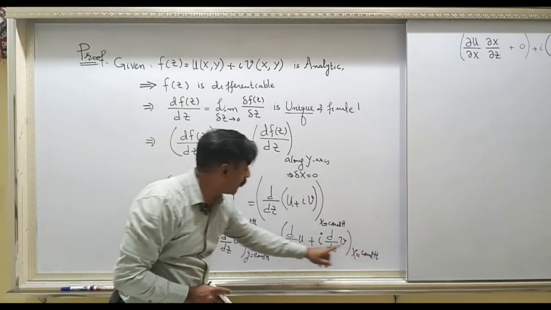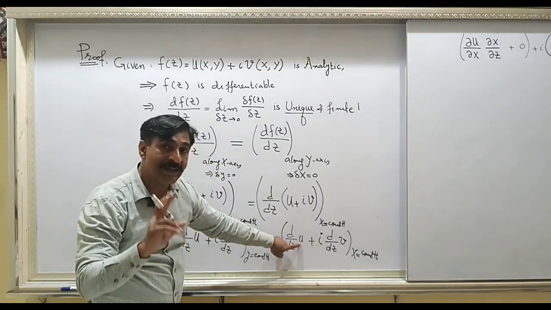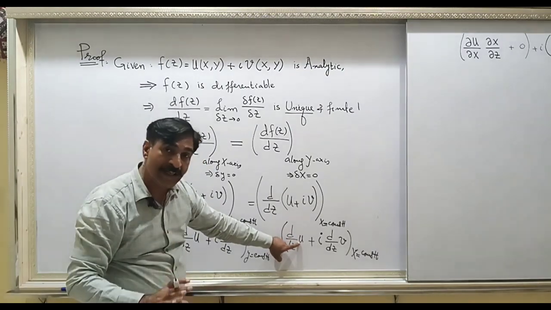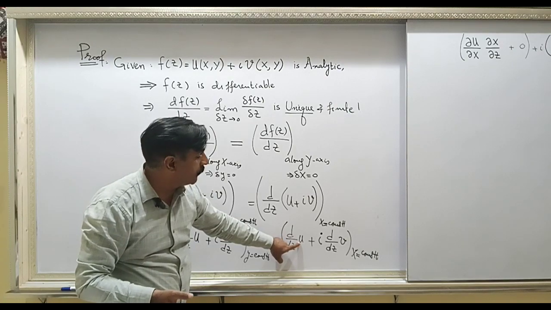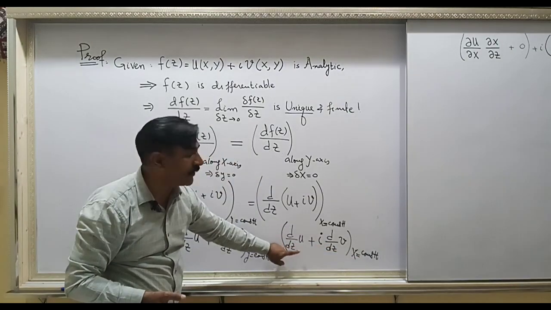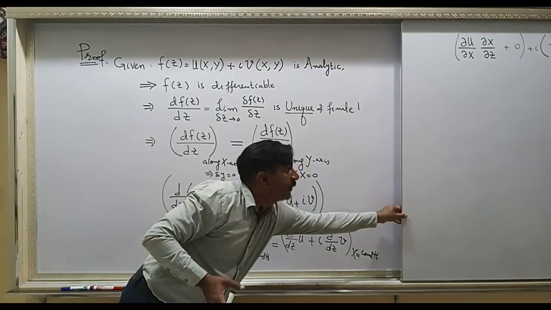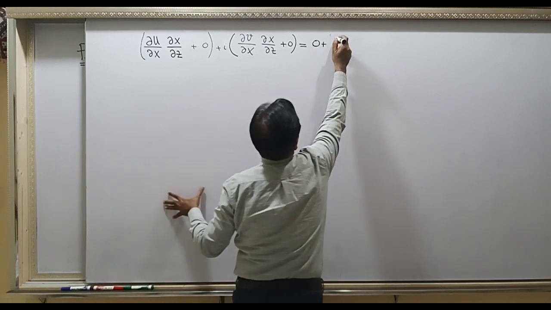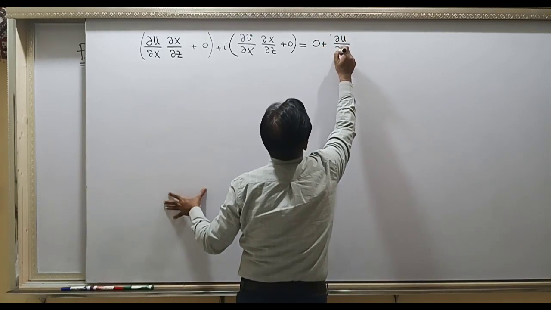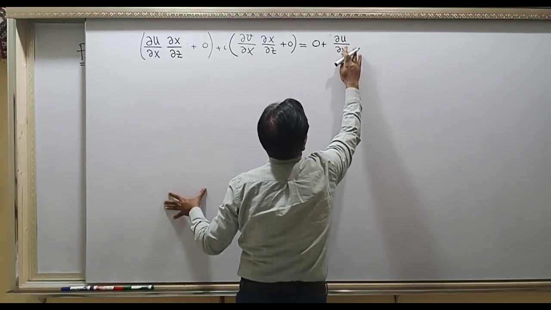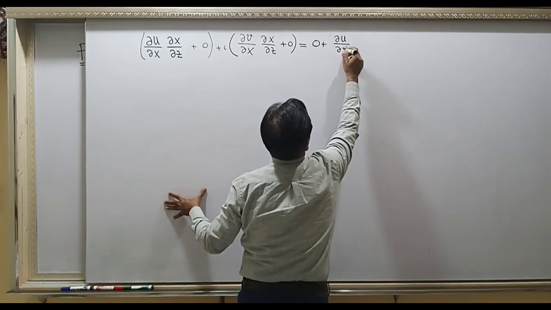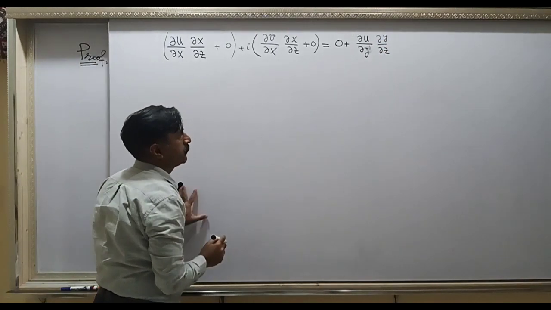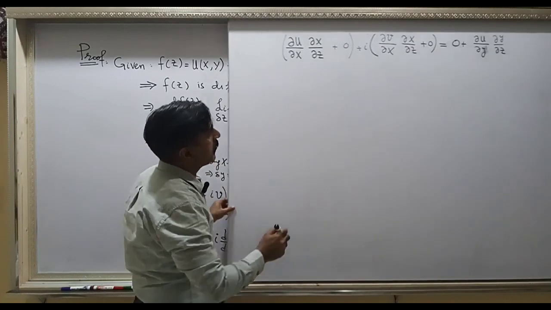Remember this point. u contains two variables x and y. You will differentiate u with respect to x and then with respect to y, but x is a constant, so the derivative of u with respect to x will be 0. So in the first place you will write 0 plus the derivative of u with respect to y, and then the derivative of y with respect to z. Okay, so this has been done.